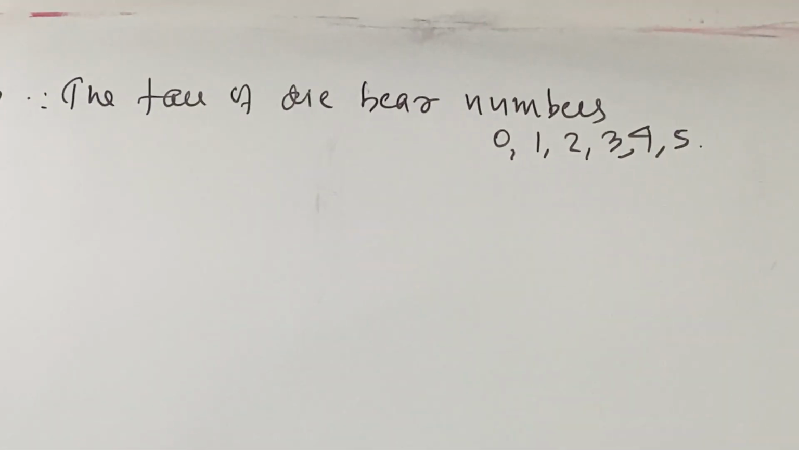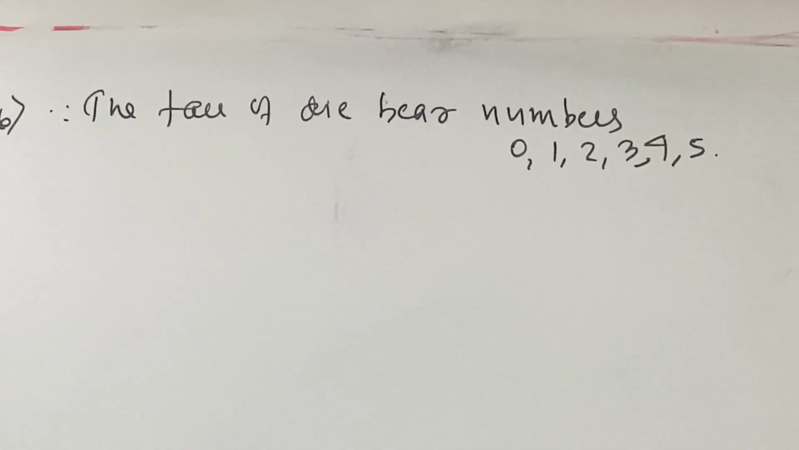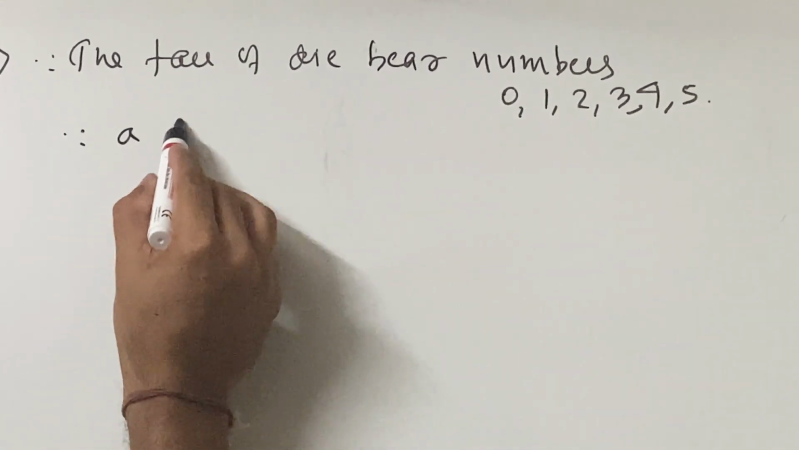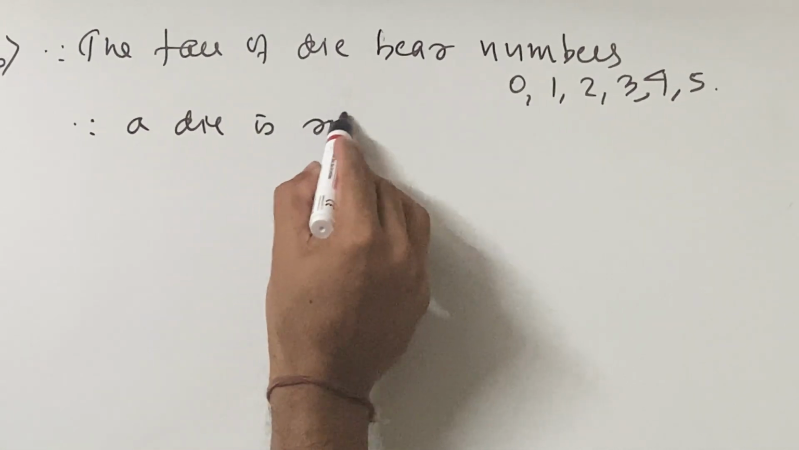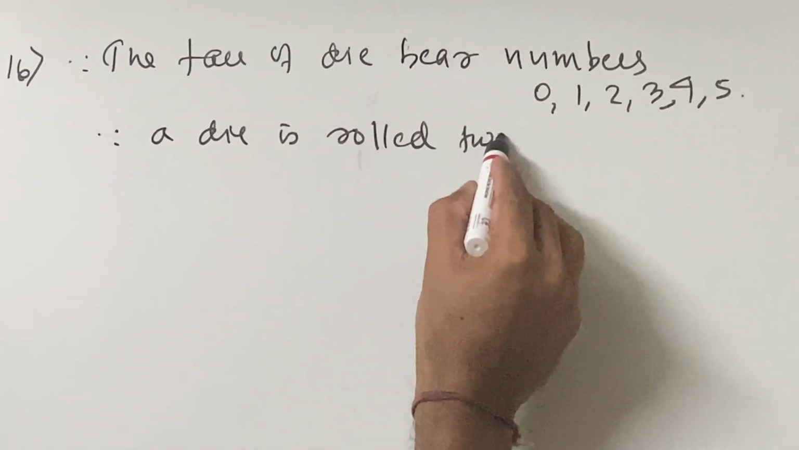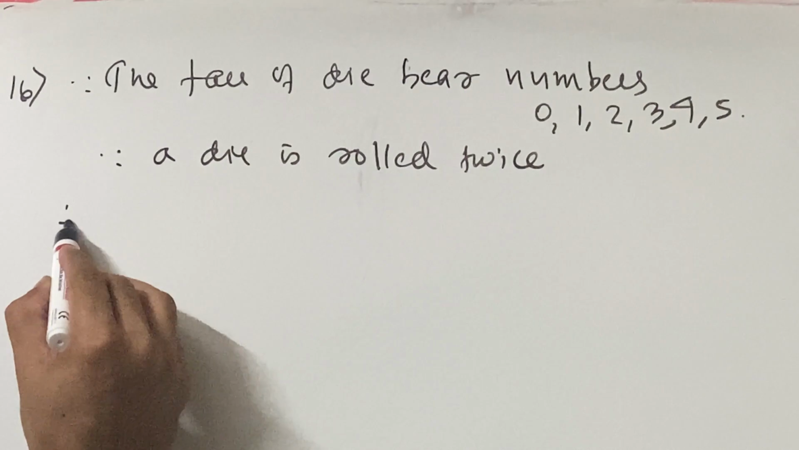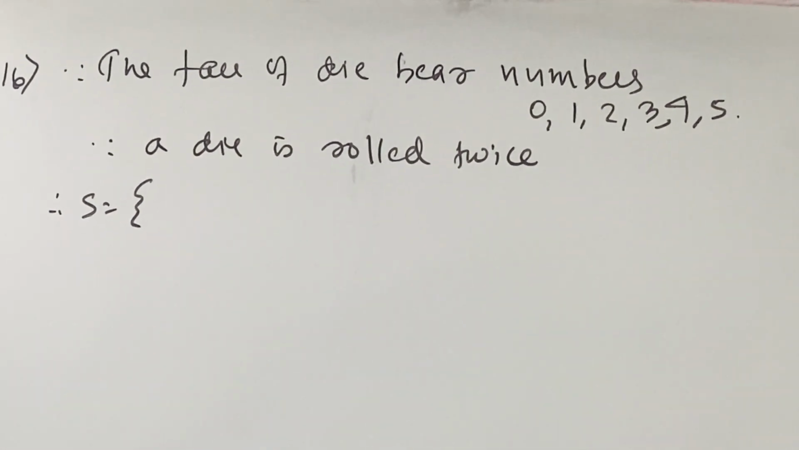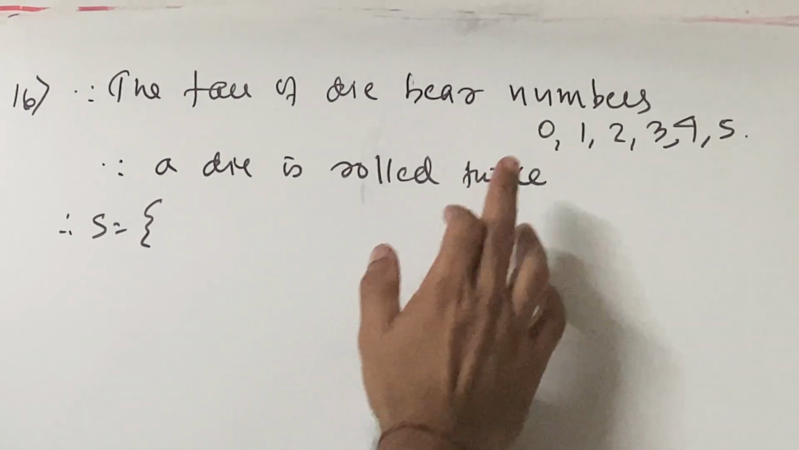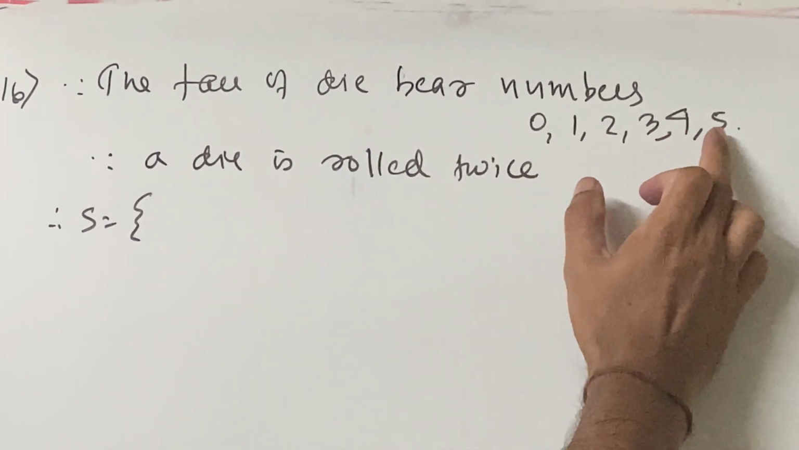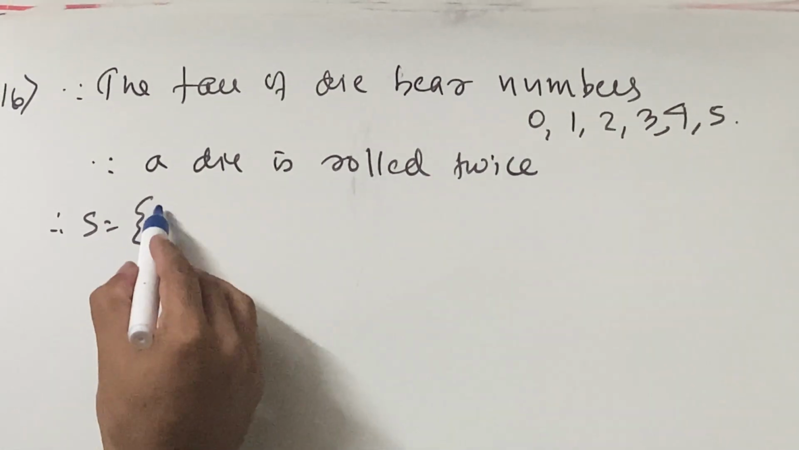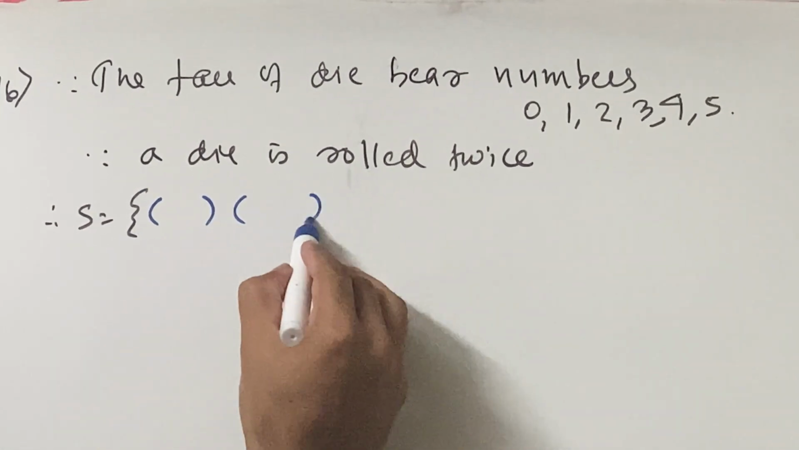Then it says if a die is rolled twice. Now pay attention, children, since the die is rolled twice, therefore you write S is equal to, now when you write the sample space, it is the same as usual. How many numbers do you have? 1, 2, 3, 4, 5, 6, and it will be rolled twice, that is 36. So you have to put this 36 in brackets over here.